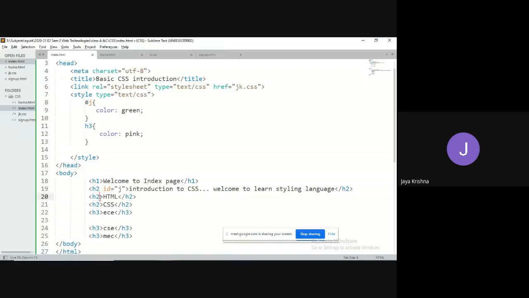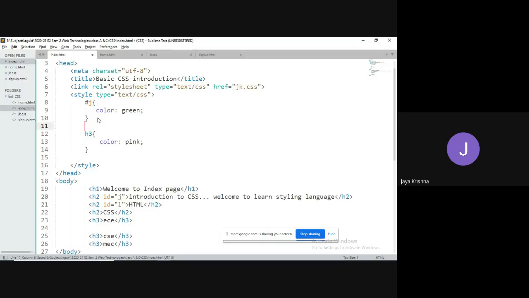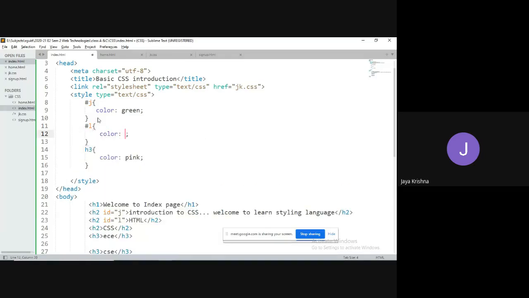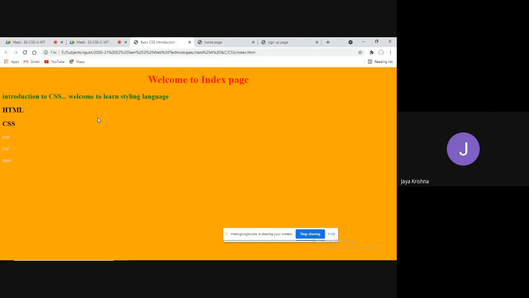For example, I can go for here id equal to L. I can go for hash L, color equal to, again pink. For that one it will be applied.